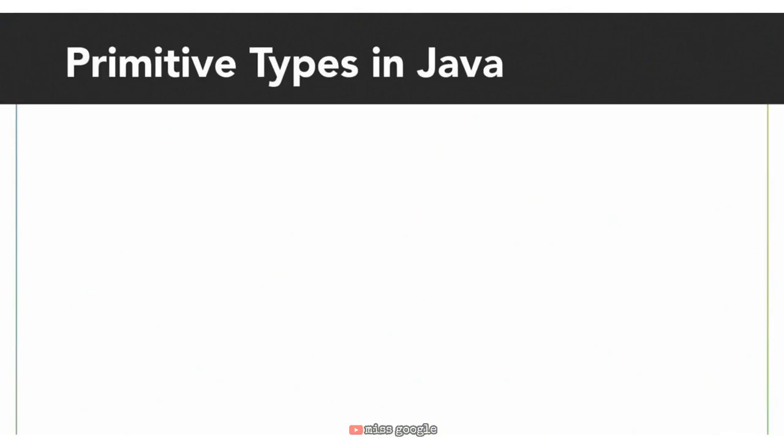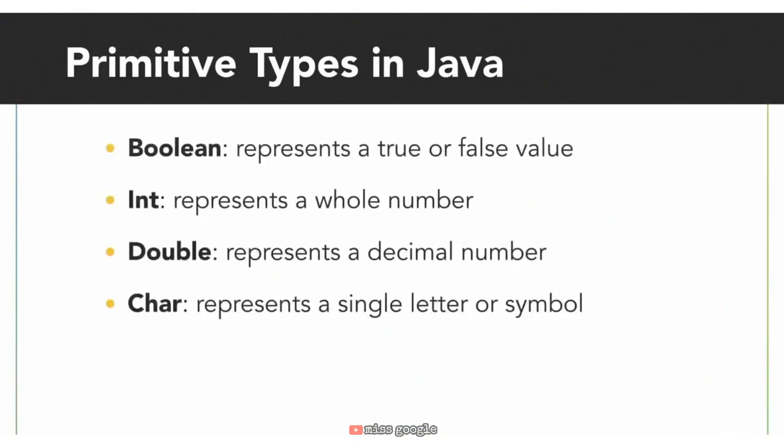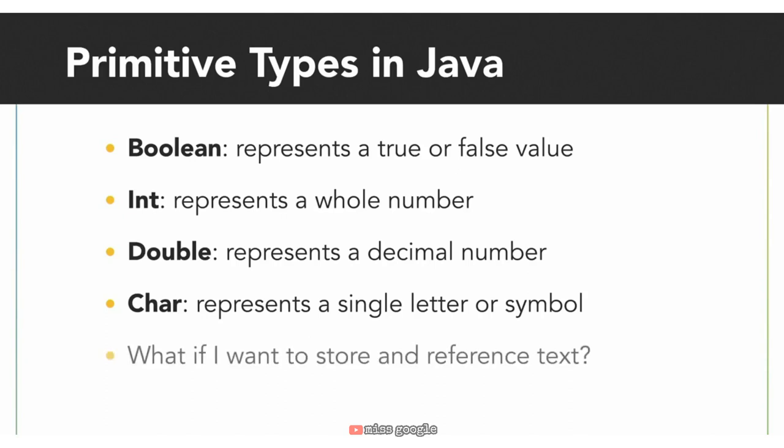So far, we've learned about a few data types. These data types, int, Boolean, double, char, were primitive types. These are great for storing a whole number, true, false values, a single letter or symbol. But what if you wanted to store and reference some text, something that requires more than just a single character?